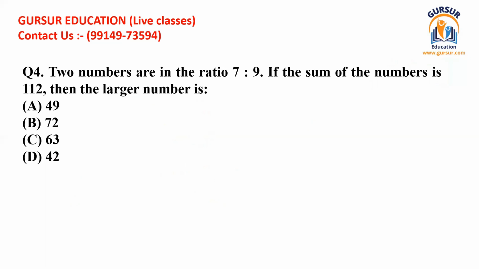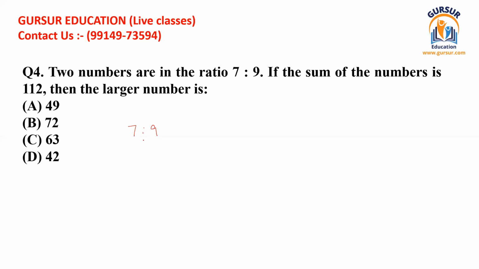See this question. It says two numbers are in the ratio 7 and 9. So the ratio of the numbers has been given. We can write the ratio as 7 divided by 9. If the sum of the numbers is 112, so their total has been given, then we have been asked what the larger number is. We don't know the numbers, but we know their ratio. So we can easily write it like 7:9.